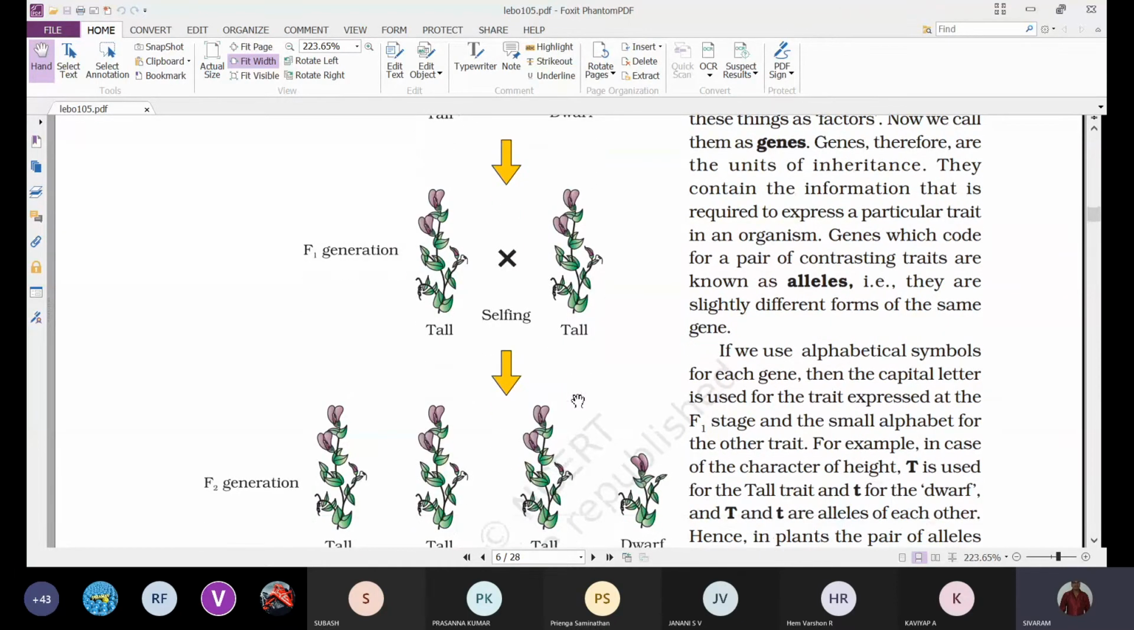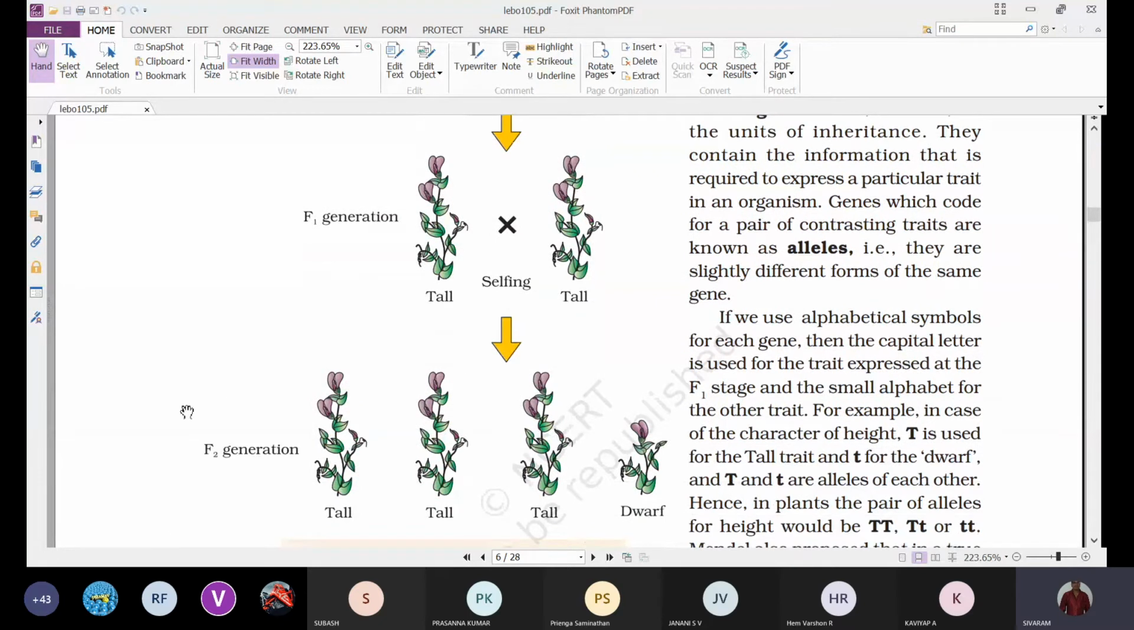And now what he has done is, to obtain the F2 generation, he selfed the F1 generation. That means, for example, we can take that the flowers are bisexual. So the pollen grains from the anthers of the same flower are deposited on the stigma of the same flower. Like that, he has undergone self-pollination.